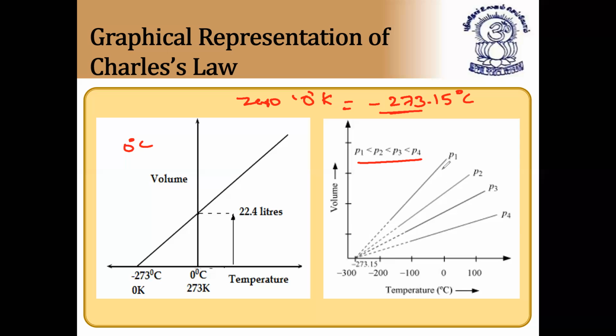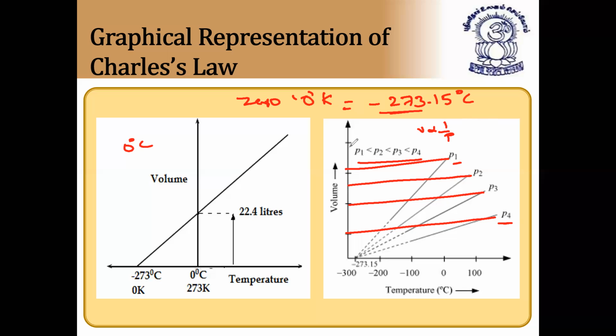So more rise in volume will be taking place at low pressure because of Boyle's law. Since V is proportional to 1 by P, at low pressure, volume increasing is more. If you take the volume values, you can see here the volume values, it is more in case of P1. Next, it is less in case of P2, less in case of P3, and less in case of P4. So at high pressure, increase of volume is low, and at low pressure, volume is increasing high.